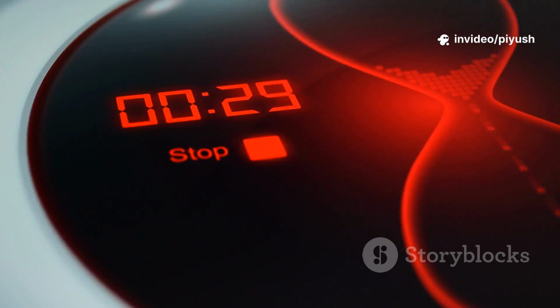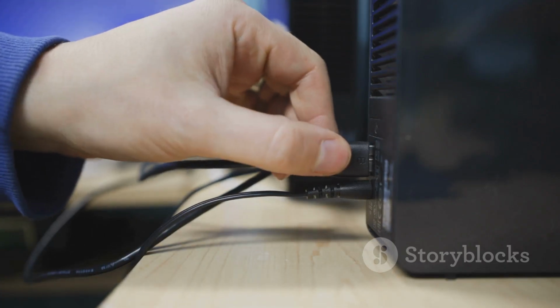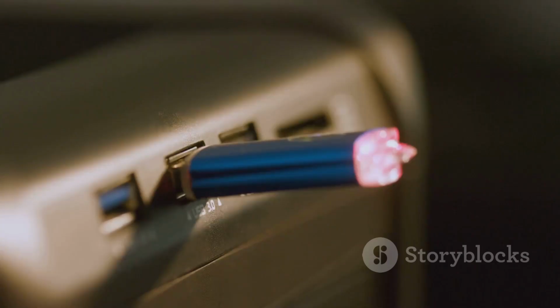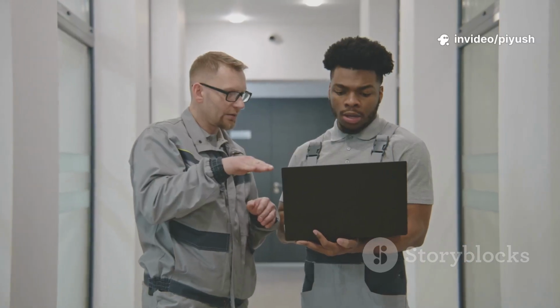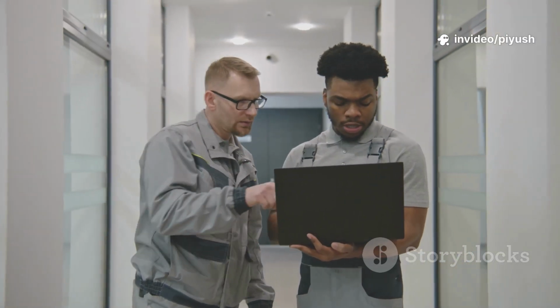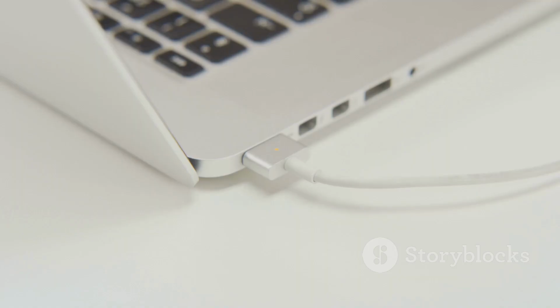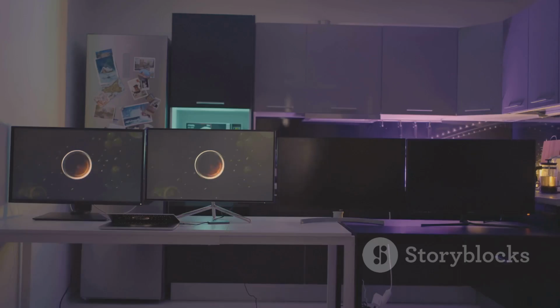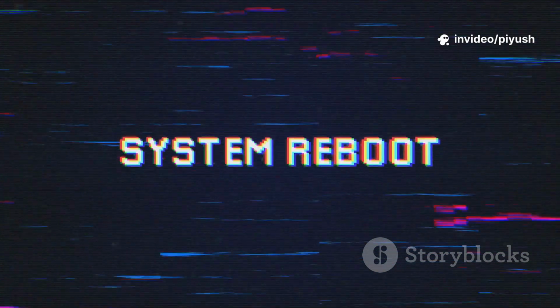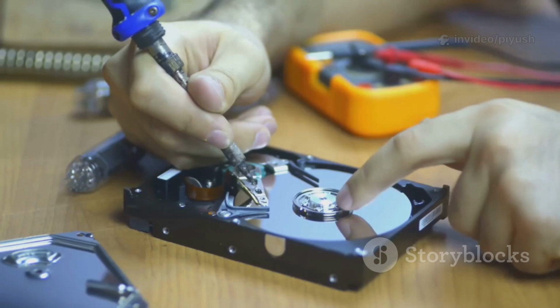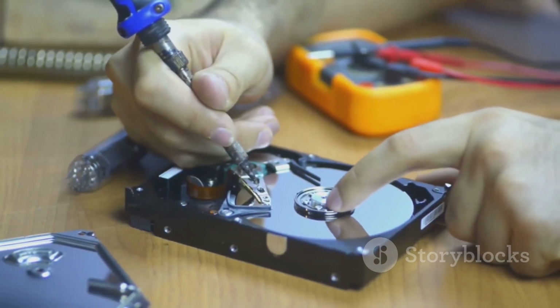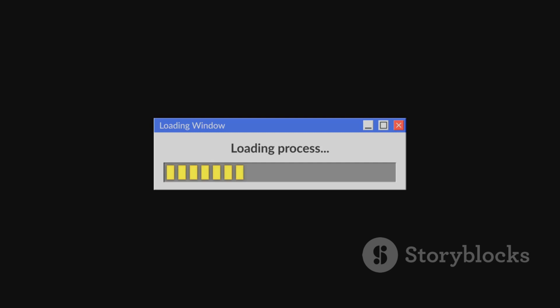The computer will automatically restart after a 10-second countdown. It is very important that you remove the USB installation drive during this restart. If you leave the USB drive plugged in, the computer might try to boot from it again, which would take you back to the very beginning of the installation setup. To avoid this loop, you can either remove the USB drive as soon as the screen goes black for the restart, or you can simply let it reboot and not press any key. If you see the press any key to boot from USB message again, the computer will then bypass the USB and boot from the hard drive for the first time, loading into the final phase of the setup.